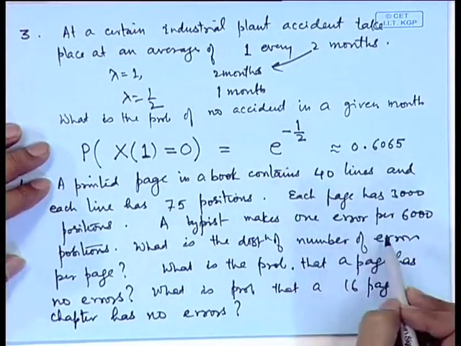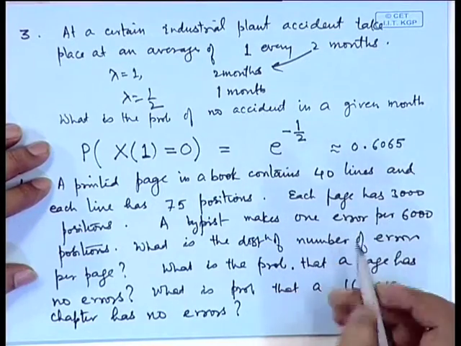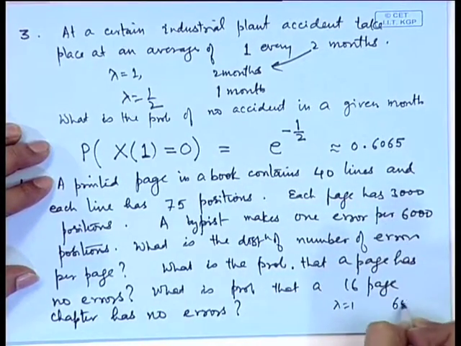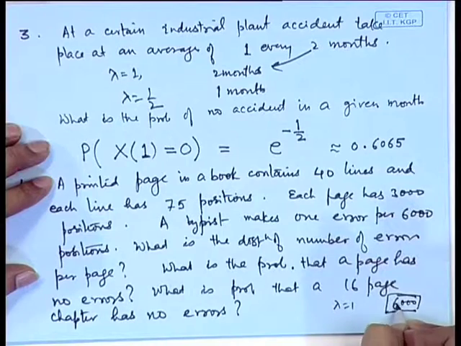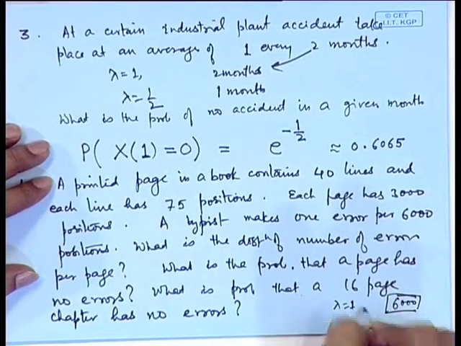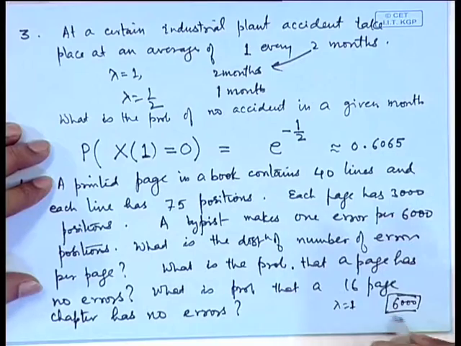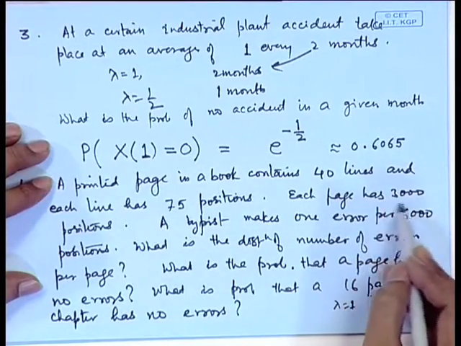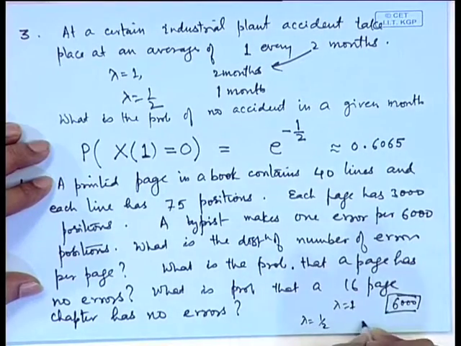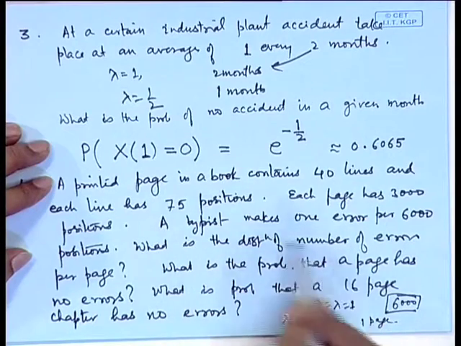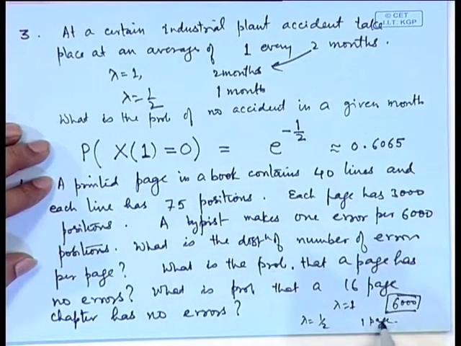Now, here you see lambda is equal to 1 for 6000 positions. If the unit of space is 6000 positions, then lambda is equal to 1. If we consider the unit as one page, then in a page there are 3000 positions, so lambda will become equal to half. In order to answer the questions here, the unit is one page, therefore lambda will be half.